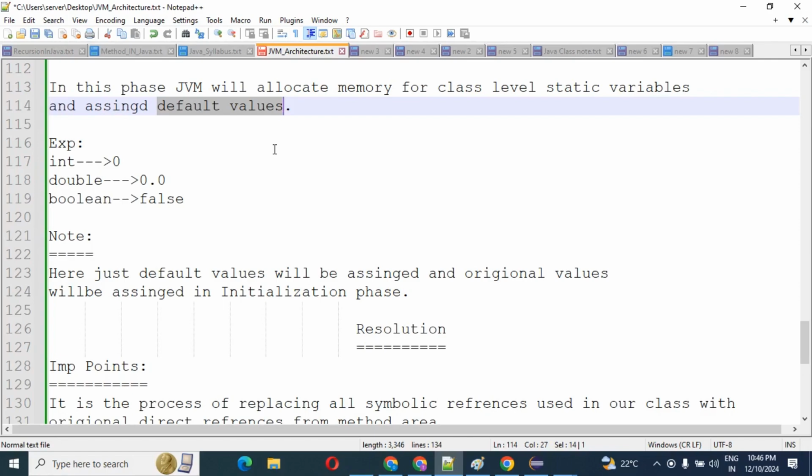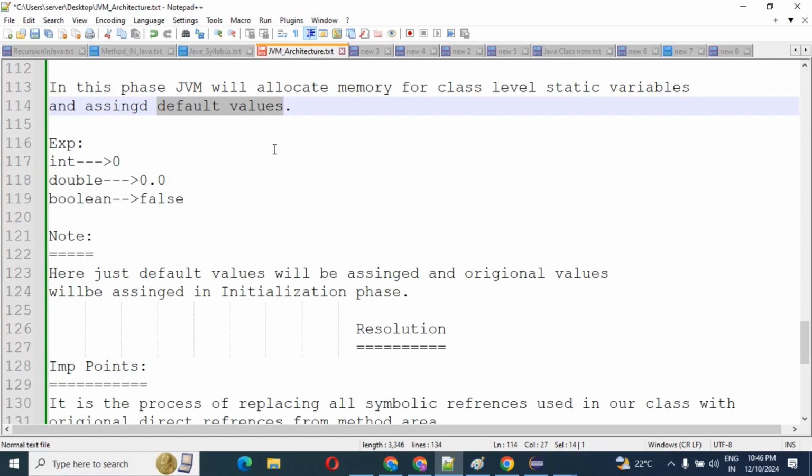In the initialization phase, whatever default value we have from the preparation phase will be converted into the original, actual value, and JVM will run our static block from top to bottom.